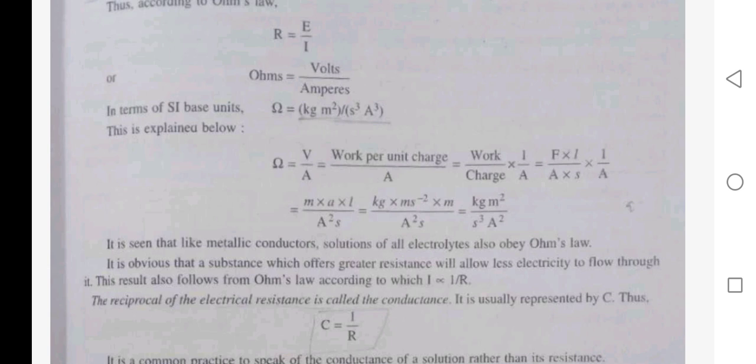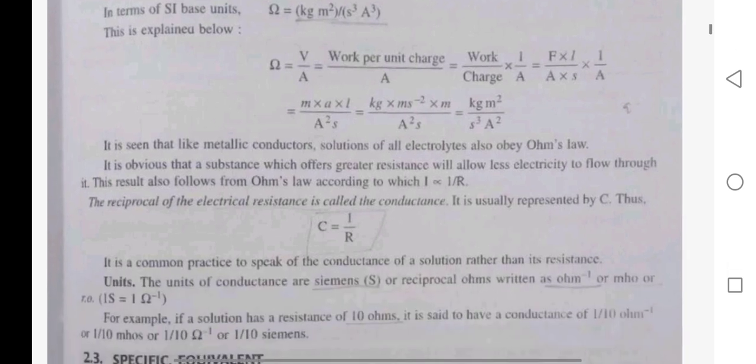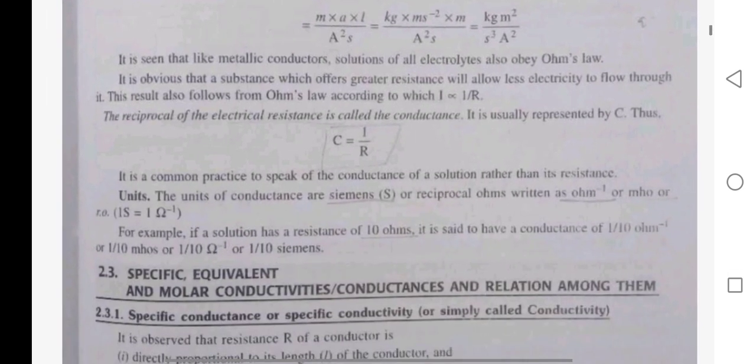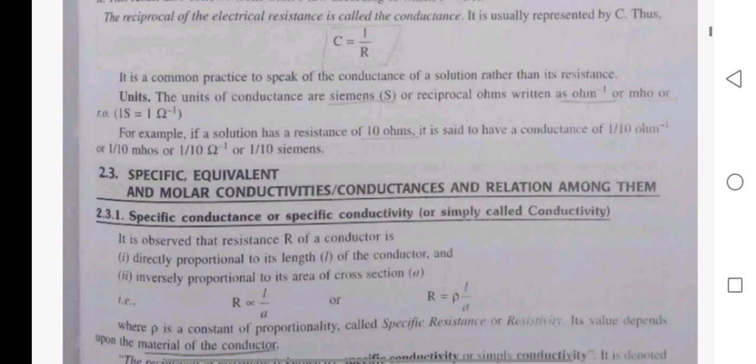The reciprocal of electrical resistance is called the conductance. It is usually represented by C. Thus, C is equal to 1 upon R. It is common practice to speak of the conductance of a solution rather than its resistance. The units of conductance are Siemens or reciprocal ohms, written as ohm inverse or mho or Siemens.